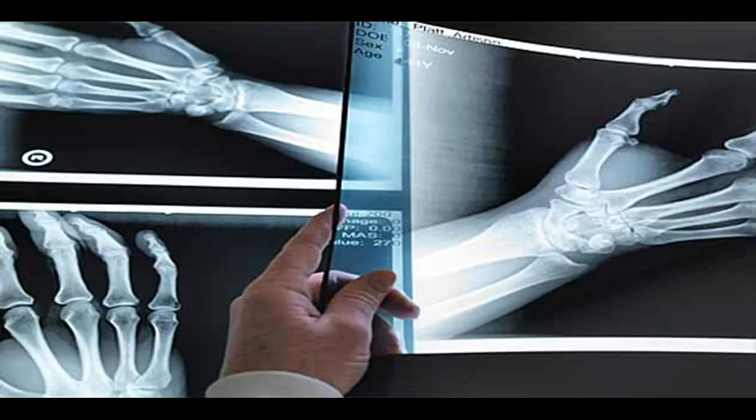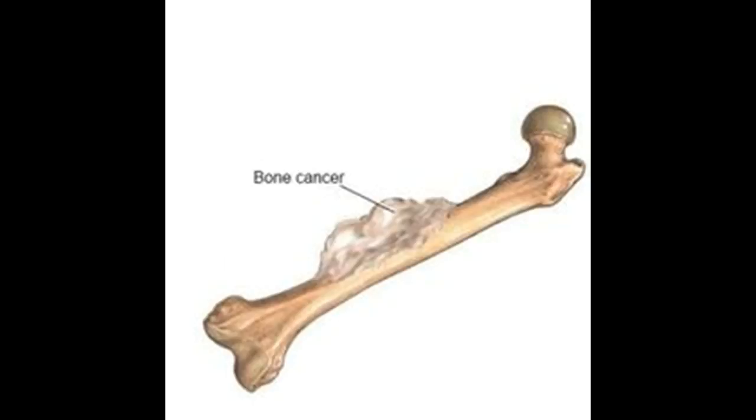Types of bone cancer. Bone cancers are broken down into separate types based on the type of cell where the cancer began. The most common types of bone cancer include osteosarcoma. Osteosarcoma begins in the bone cells. Osteosarcoma occurs most often in children and young adults, in the bones of the leg or arm.